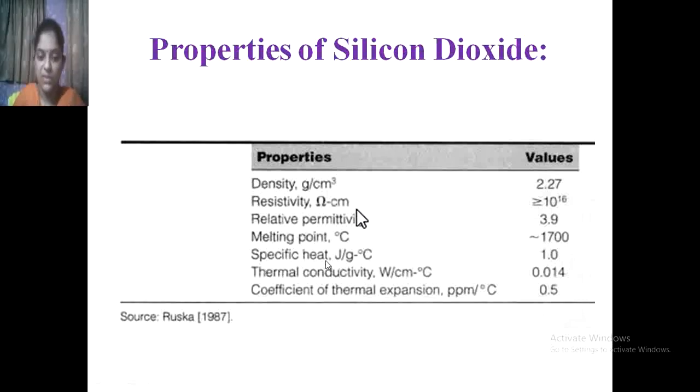Specific heat in joules per gram degree Celsius is 1.1. Thermal conductivity in watt per centimeter degree Celsius is 0.014. Coefficient of thermal expansion in parts per million per degree Celsius is 0.5. So these are the properties of silicon dioxide.